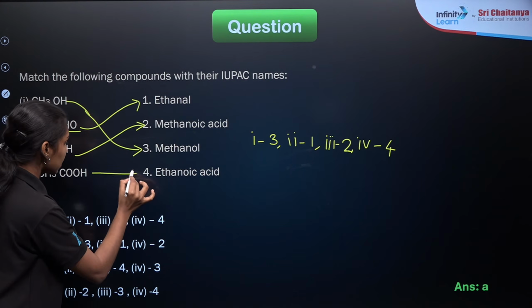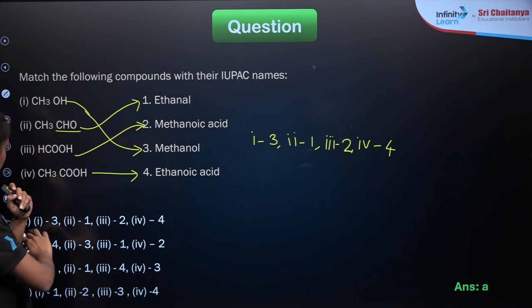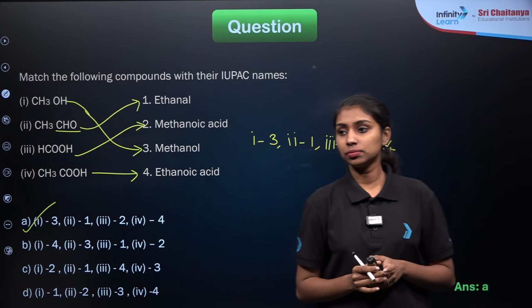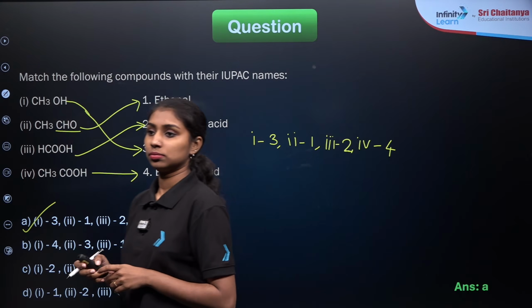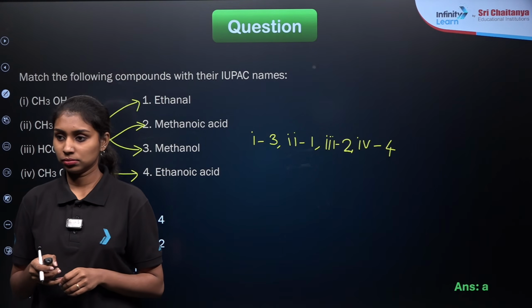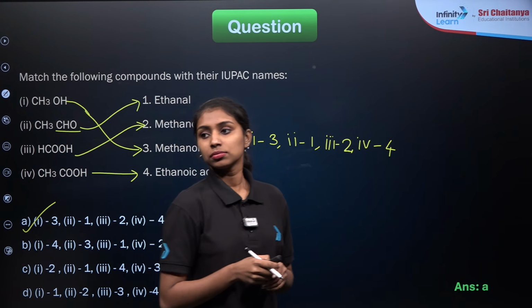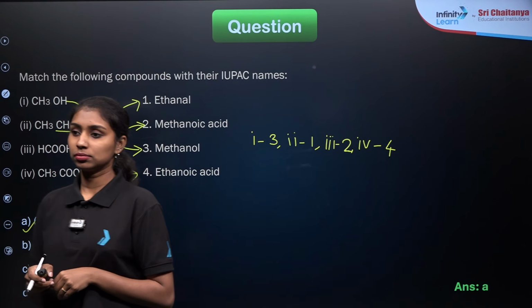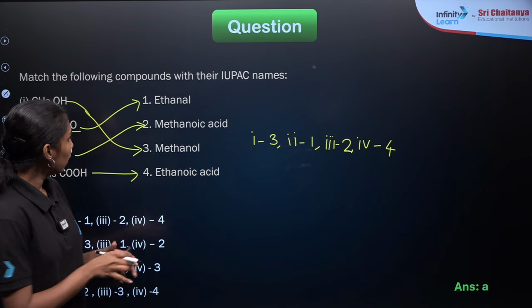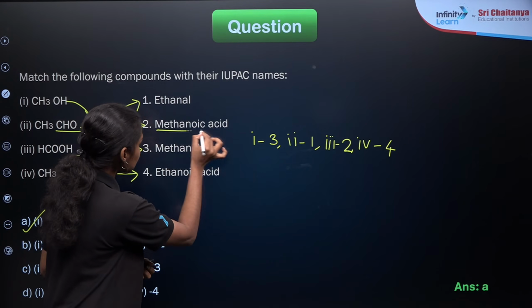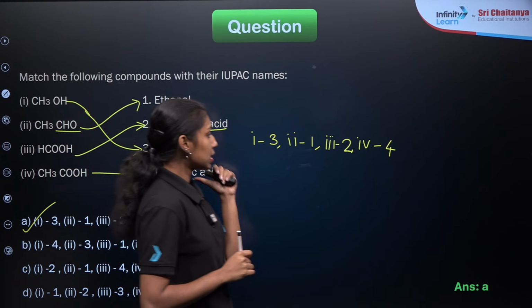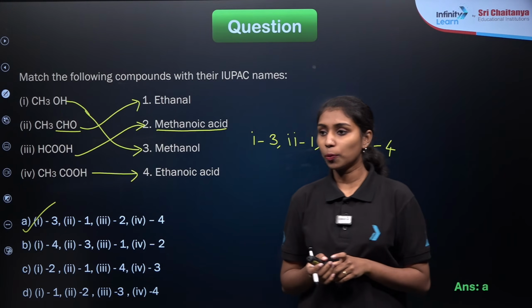CH3COOH is our ethanoic acid, which means option A will be our correct answer. Is that clear? Methanoic acid is the IUPAC name, and formic acid is the common name of this acid. Okay, I hope you understand.